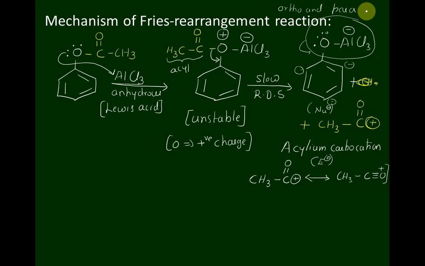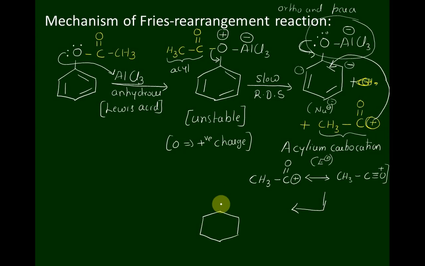Now what happens? This electrophilic carbon atom attacks the pi electrons of the benzene ring at ortho position to form an intermediate, like this. When it attacks, these electrons will jump here, and these electrons will carry negative charge.